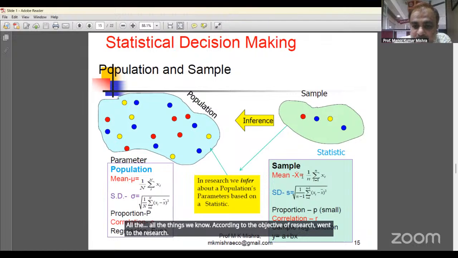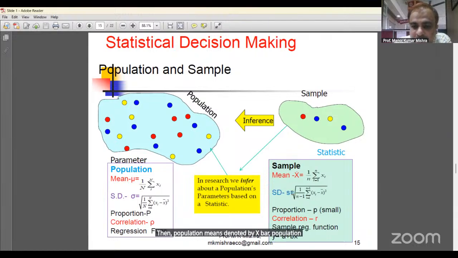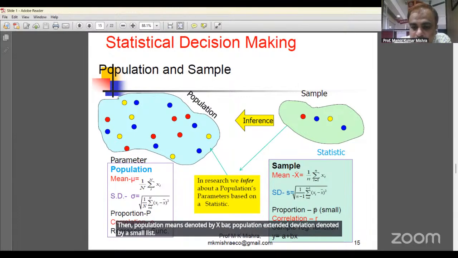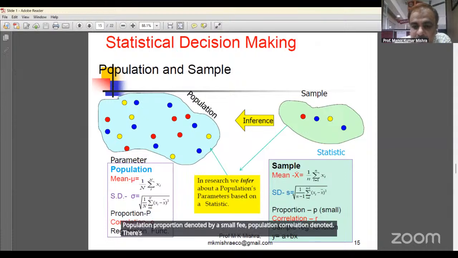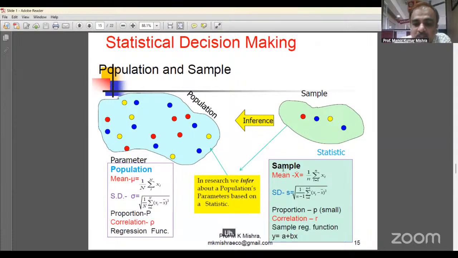Population mean is denoted by mu, population standard deviation by sigma, population proportion by capital P, and population correlation by rho. For the sample: sample mean is denoted by X bar, sample standard deviation by a small s, sample proportion by a small p, sample correlation by r, and we can also make a sample regression function. Making a population regression function is very difficult, so we make the sample regression function.